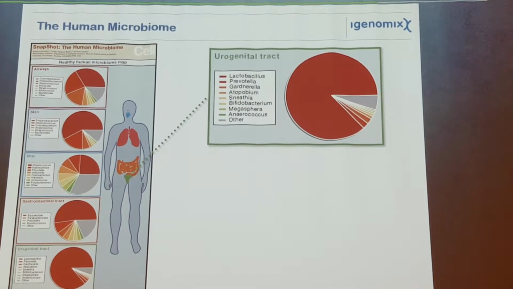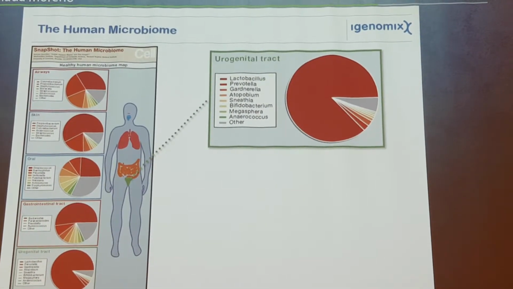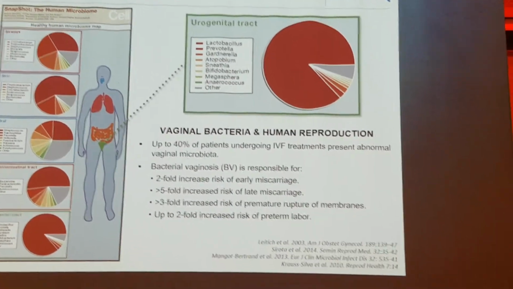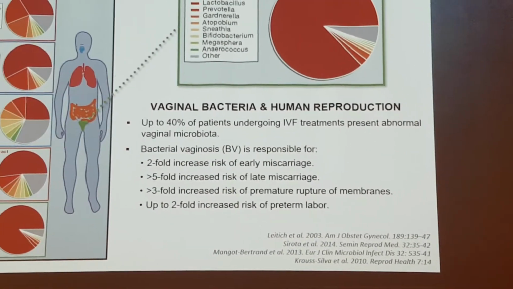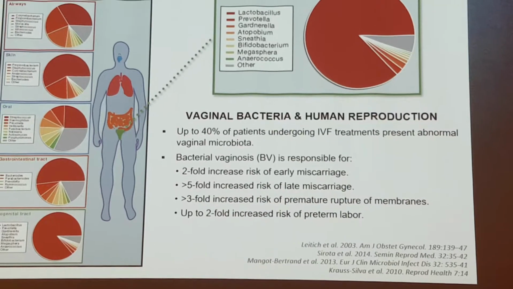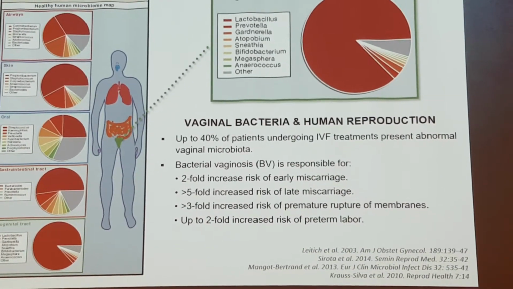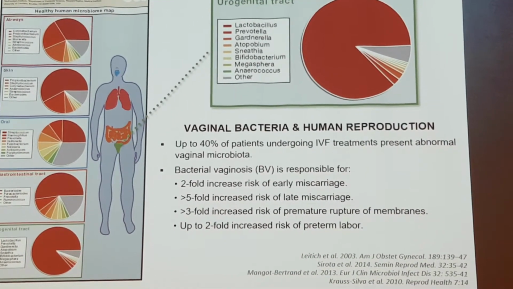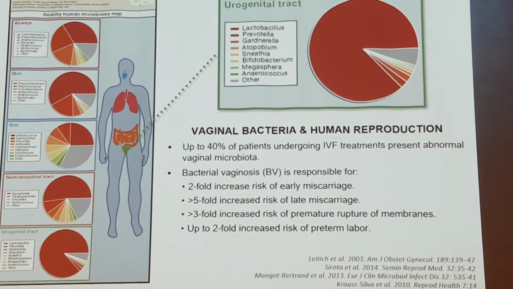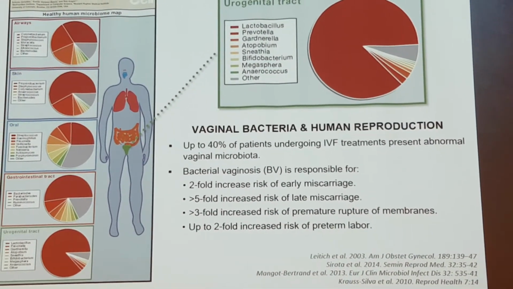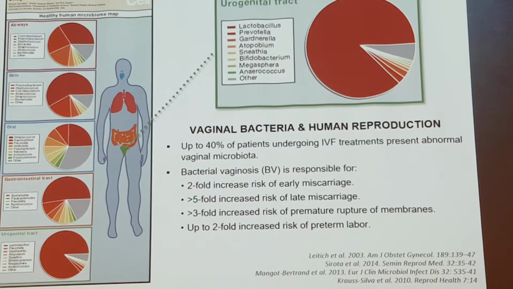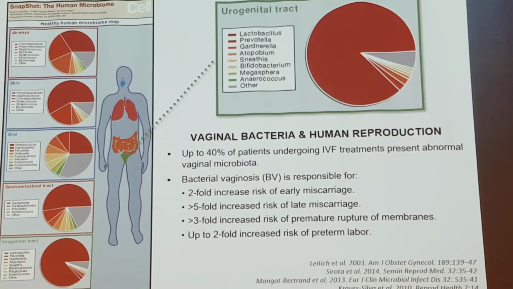And what do we know about vaginal microbiome and infertility? So we know that up to 40% of patients that attend an IVF clinic present abnormal vaginal microbiota. And also we know that bacterial vaginosis is responsible for a higher risk of miscarriage, premature rupture of membranes, and also preterm labor.